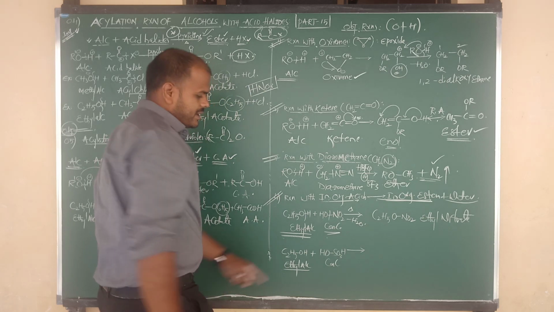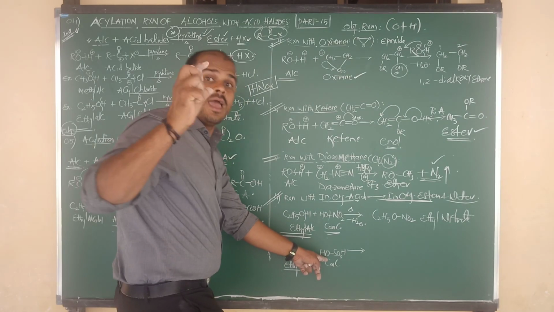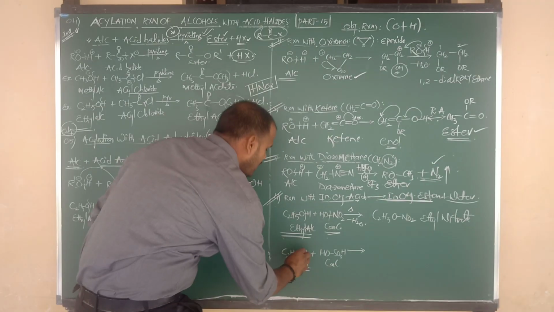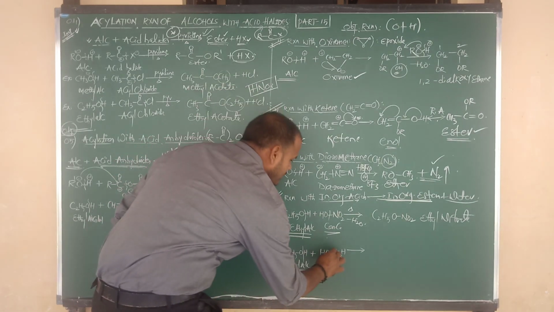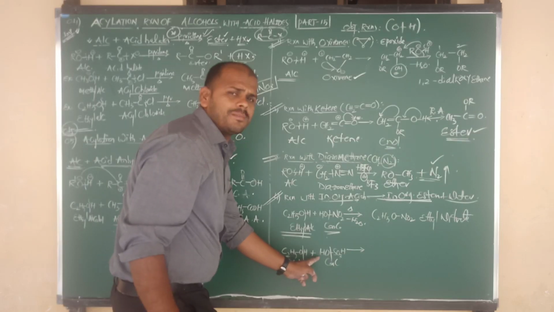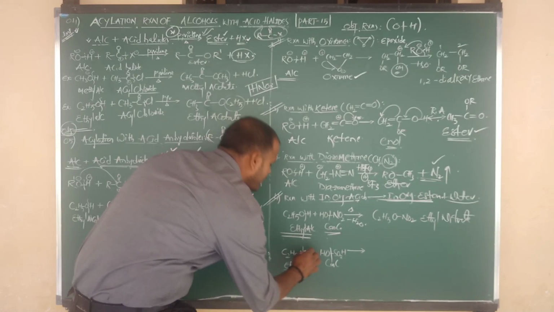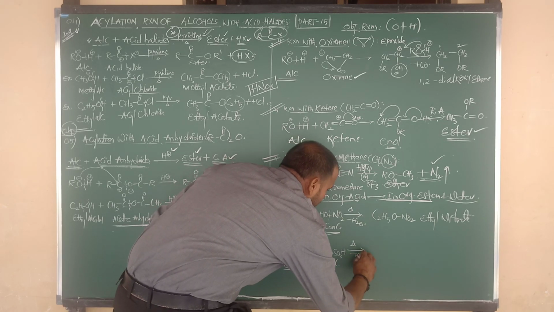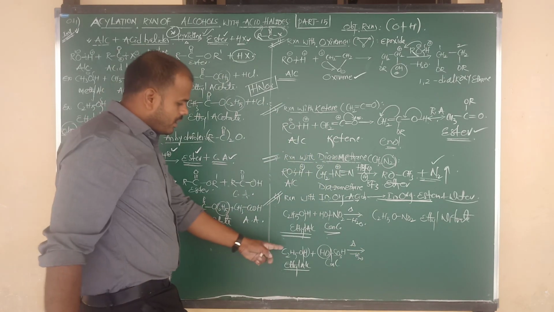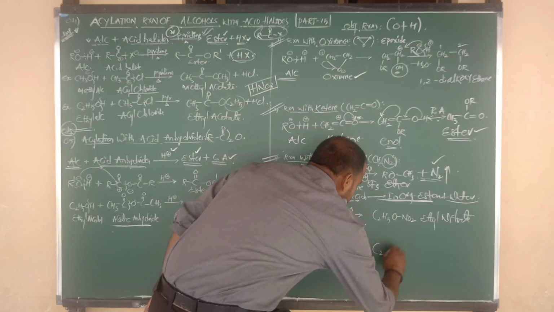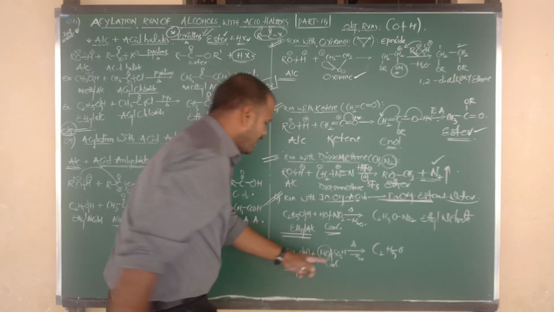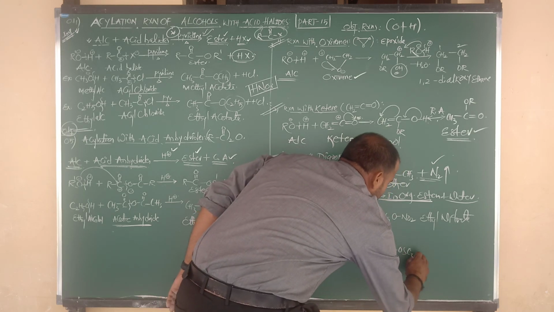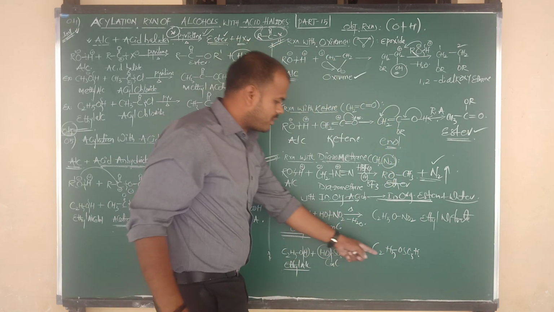Next, ethyl alcohol on reaction with concentrated sulfuric acid, H2SO4, which we can write as HO bonded to SO3H. Again there is OH cleavage. We get OH from the acid, and from ethyl alcohol we get H plus. H plus combines with OH and is removed as a water molecule. The remaining C2H5O stays as it is, and the remaining SO3H also stays as it is.